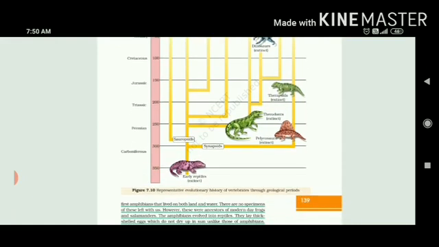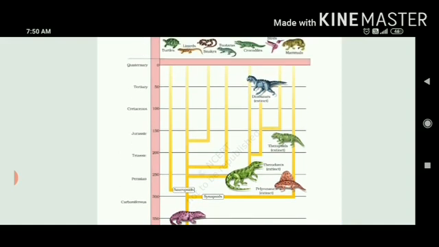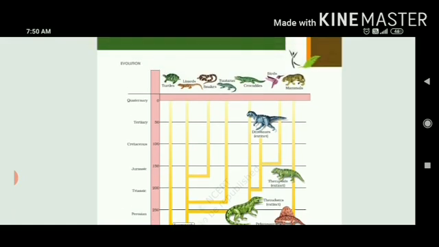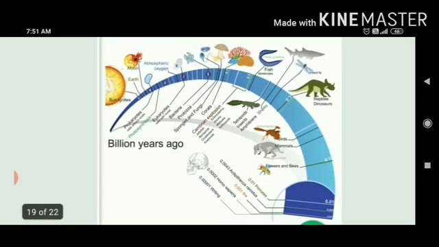If we say the very common ancestors, they were called early reptiles. They are extinct now. Then they developed into sauropsids and synapsids. And ultimately they formed thecodonts, then pelycosaurs, then therapsids. You can see the characteristic features that differentiate them. Then dinosaurs appear in the Cretaceous to Tertiary period. Then ultimately they gave rise to turtles, lizards, snakes, tortoises, crocodiles, birds, and ultimately mammals developed. You can understand this better from this.